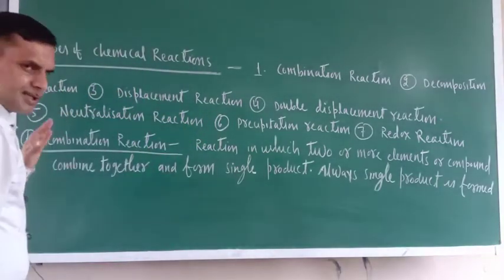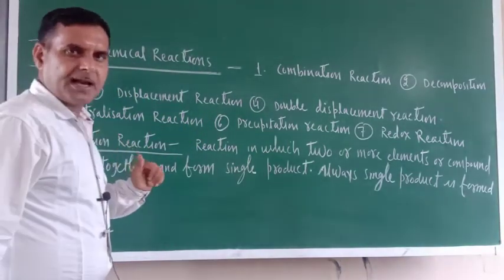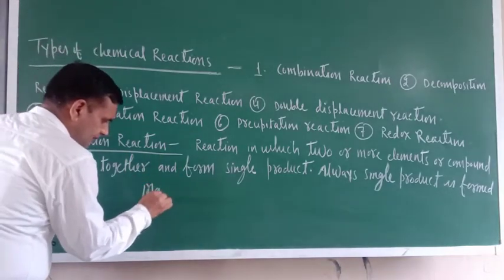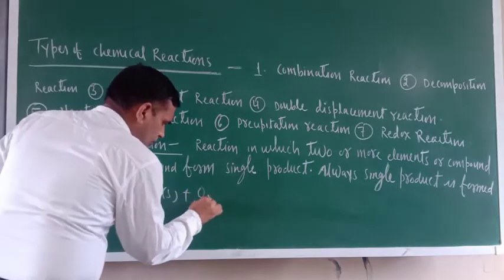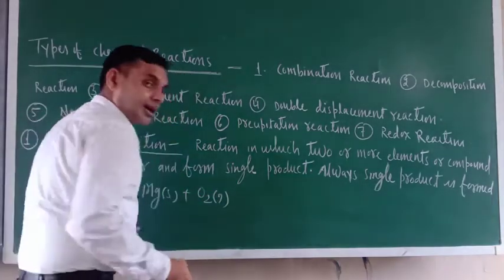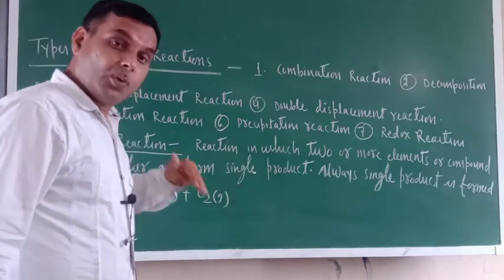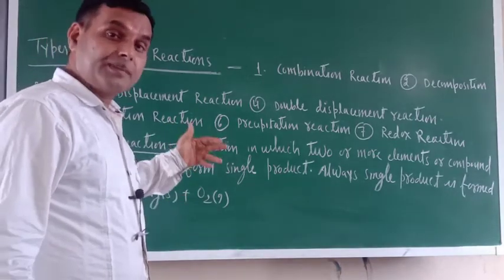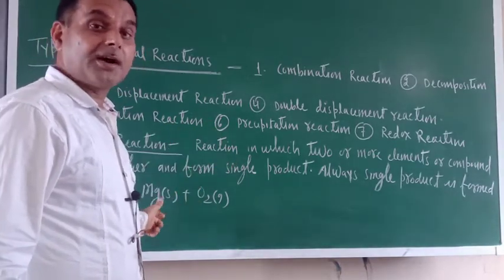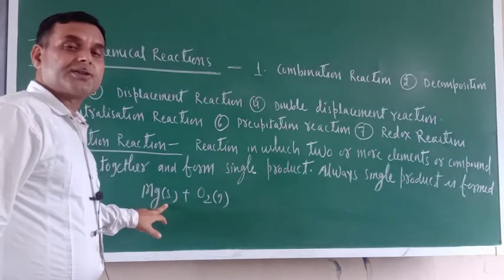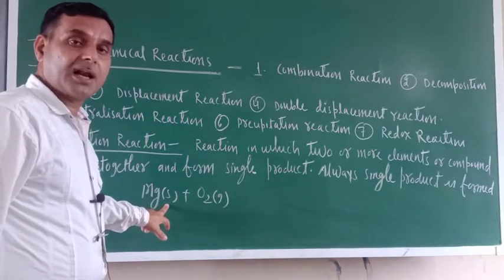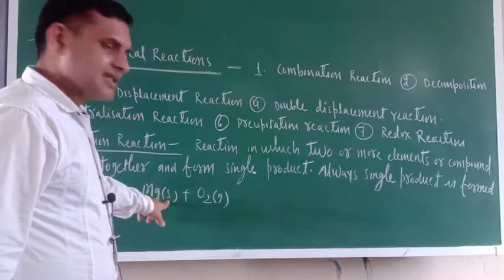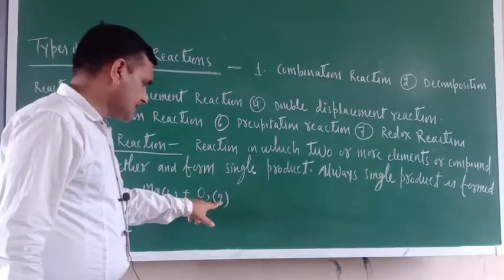So just try to understand. See the example. I have given you the example of burning of magnesium ribbon in air. Magnesium is solid, air means O2, which is gas. Now you have to write the equation in a more meaningful way, because earlier you were not aware of how to make a chemical equation more informative. Now you are aware that the physical state should be mentioned just beside the symbol and chemical formulae of the compound. So S means solid, G means gas.